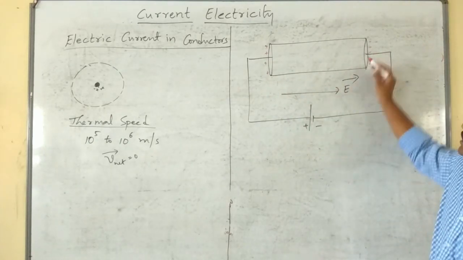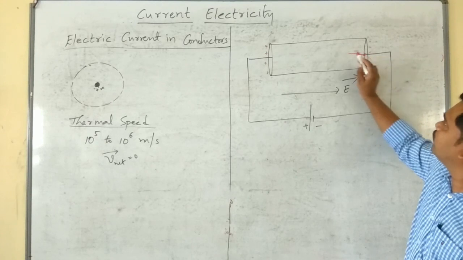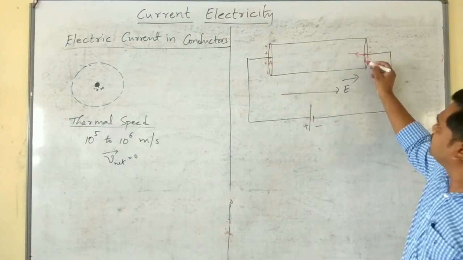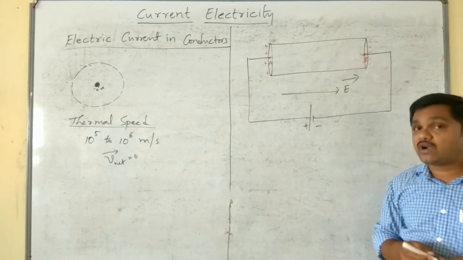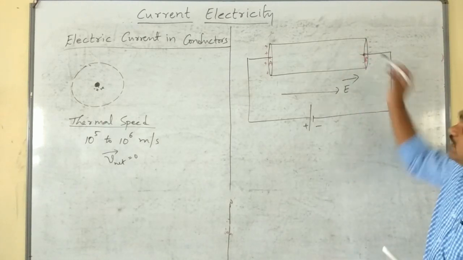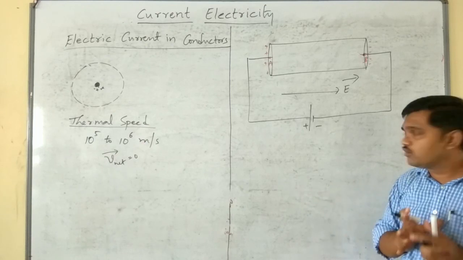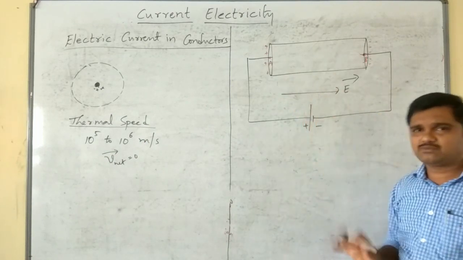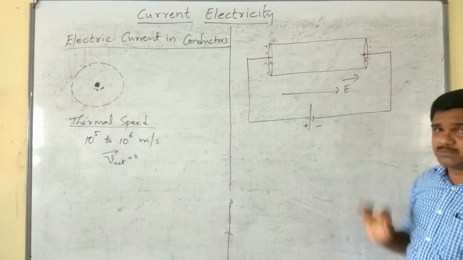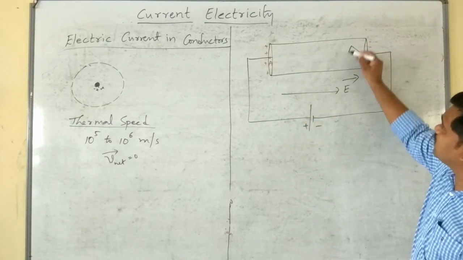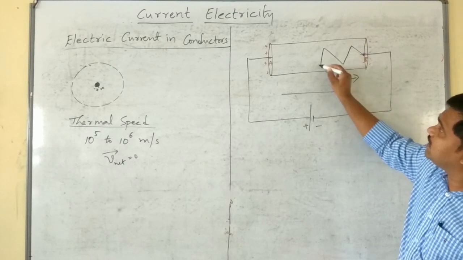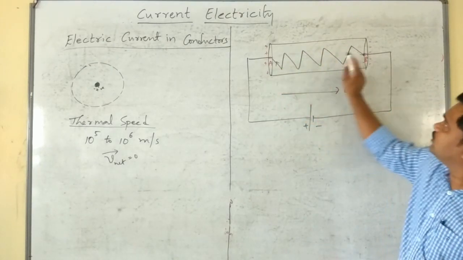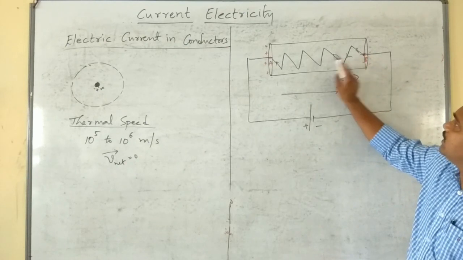So due to repulsion, the electrons start moving from this end. Say for example, this end is A and this end is B. During the journey of electrons, they undergo multiple collisions with the other electrons and other atoms present in the substance. As a result, slowly they will drift like this in the direction opposite to the applied electric field direction.